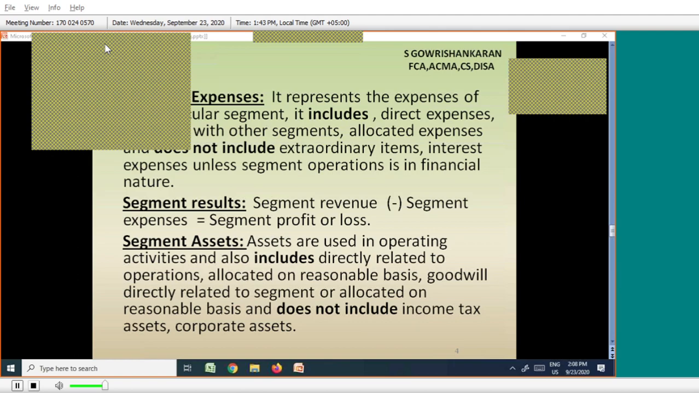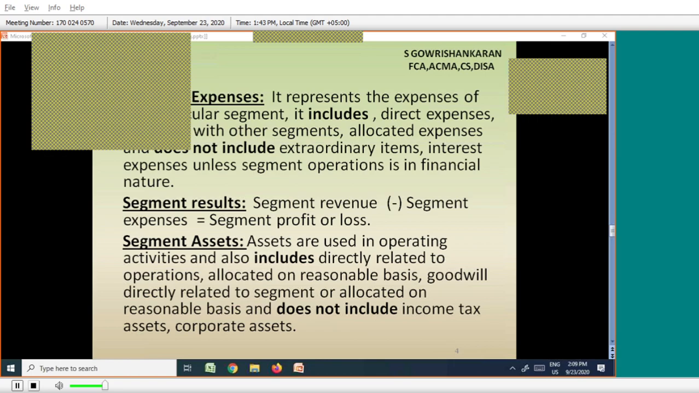That's what is said here. Assets used in operating activities and directly related to operations, or allocated on a reasonable basis. What is allocated on a reasonable basis? Some assets are commonly used for all the divisions. Take a generator. The generator is used for producing electricity. Electricity is supplied to all the divisions, but there is only one generator. So in this case, I have to allocate the asset on a reasonable basis.